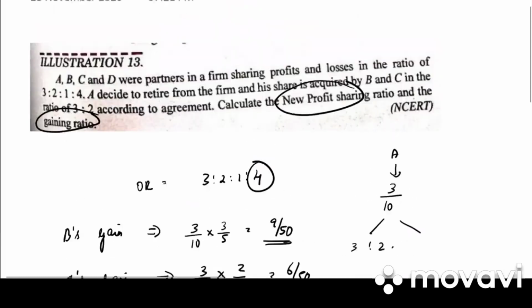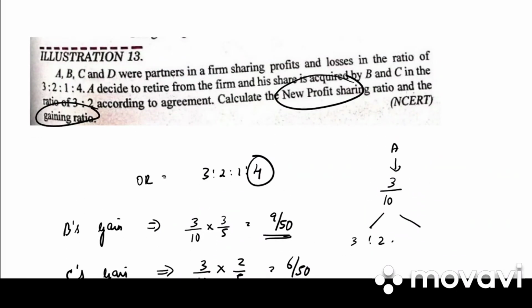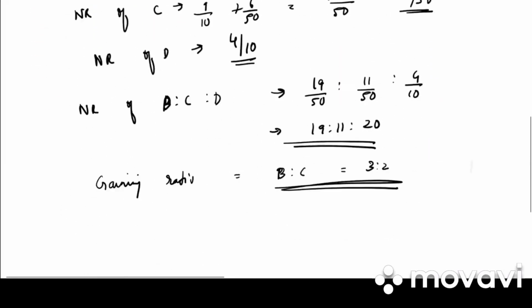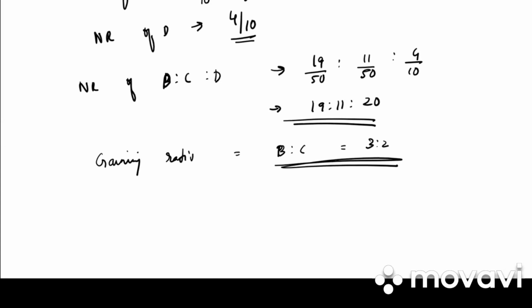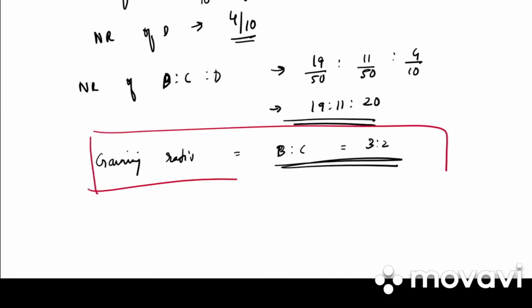In the question itself, they have given that A decided to retire from the firm and B and C gain in the ratio 3:2. So they have already mentioned the gaining ratio of B and C, that is 3:2, and D has not gained any part of his share from the retiring partner. So there is no gaining ratio of D. Clear? So we are done with the new ratio and gaining ratio.